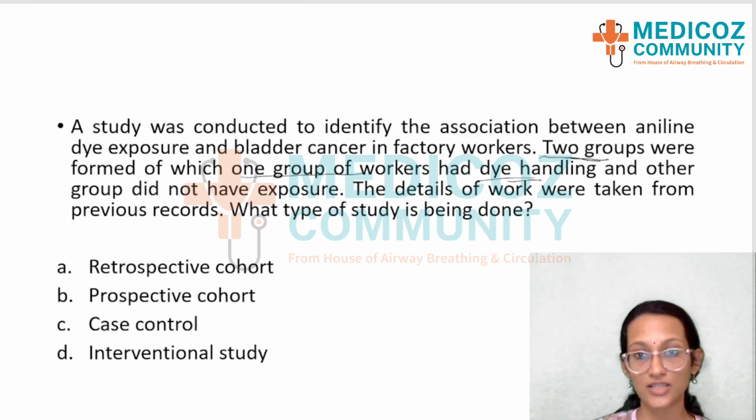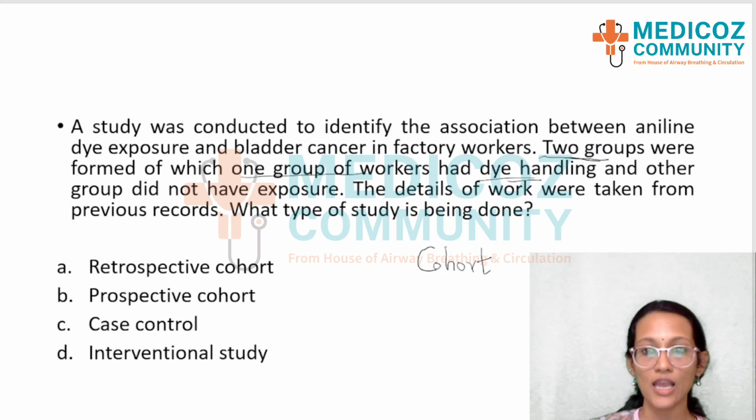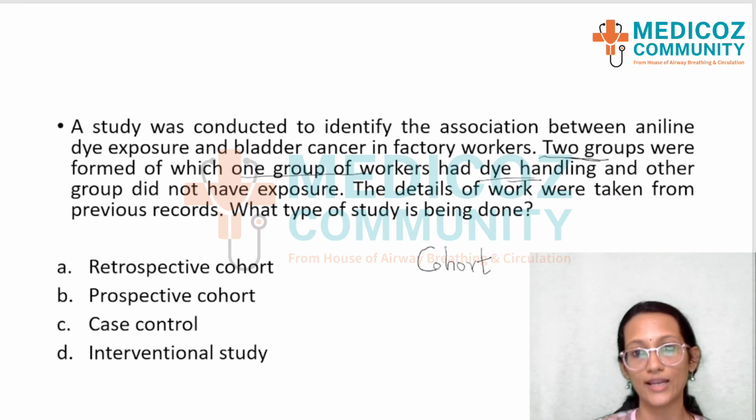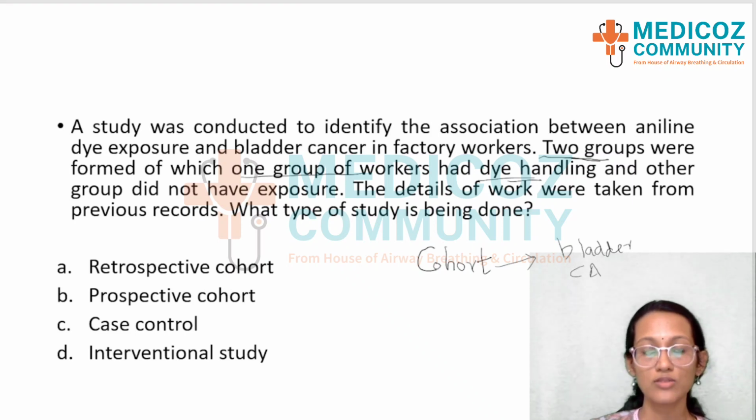They had an exposure. So when you follow up a group having an exposure you know the study design is what is known as cohort study. So the group is the people having exposure to dye handling and not having the exposure to dye handling, and they get followed up in order to see whether they develop bladder cancer. That is the study design. So it's pretty sure that it's a cohort study. Now as you can see in the options, there is retrospective cohort and prospective cohort.